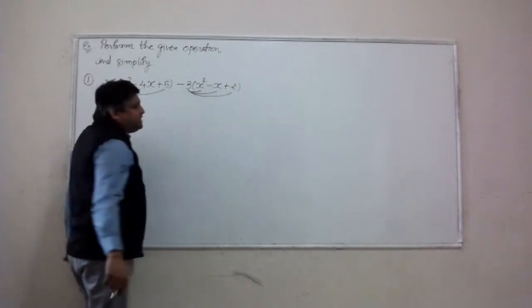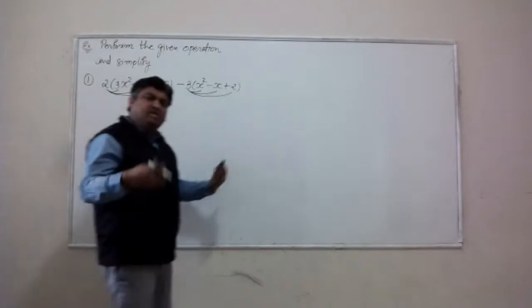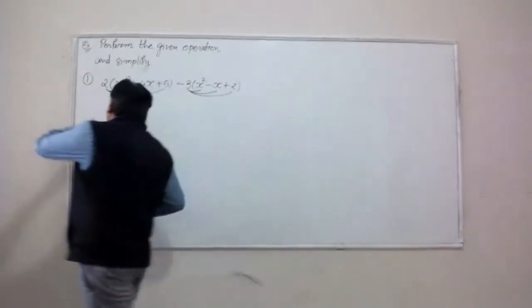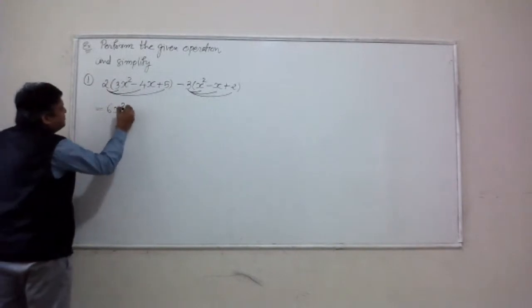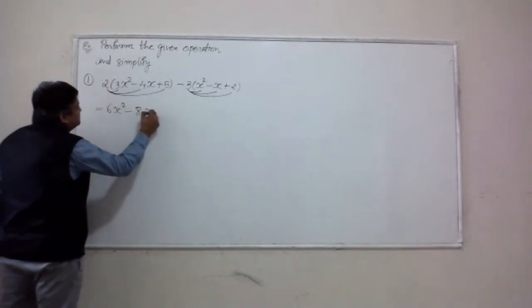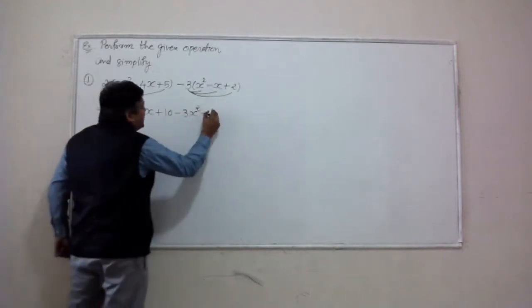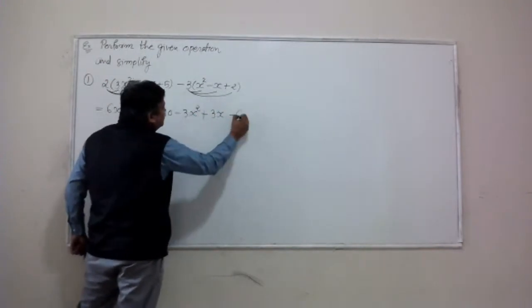I'll distribute negative 3 over all three terms in the second parenthesis. And then I will handle the like terms. If you open the parentheses, you get 6x squared minus 8x plus 10 minus 3x squared plus 3x minus 6.